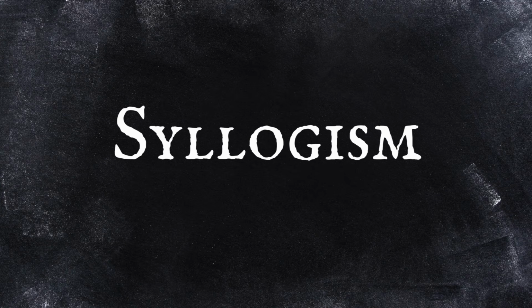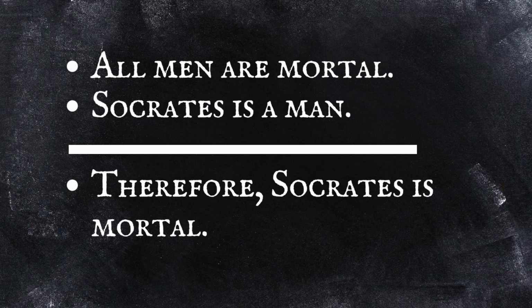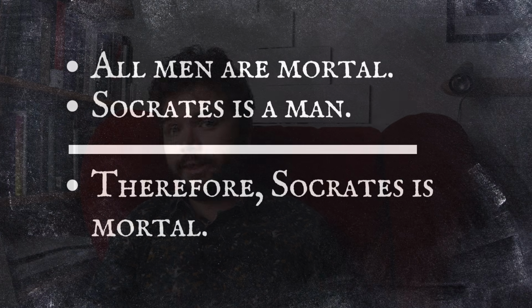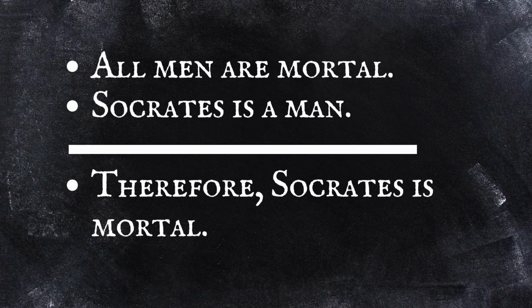Another important thing that was systematized by Aristotle are the syllogisms, which is a form of deductive reasoning. Take this argument for an example. All men are mortal. Socrates is a man. Therefore, Socrates is mortal. This is an Aristotelian syllogism, and it is both valid and sound, which means that both the premises here are true and they necessarily make the conclusion true as well. Deductive reasoning is a big subject in itself.